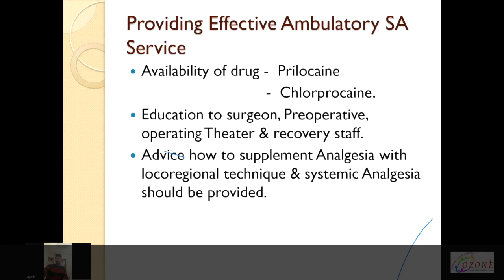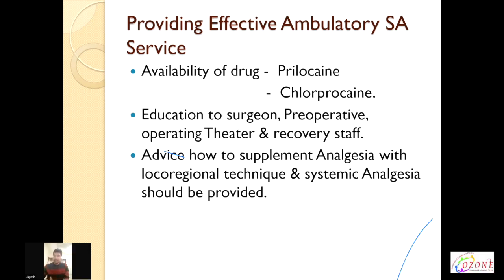To provide an effective ambulatory spinal anesthesia service, we need to make available drugs like prilocaine, chloroprocaine, or bupivacaine, which we generally use. Education of the surgeon, preoperative, operative theater, and recovery staff is important for a better success rate of ambulatory surgeries. Advice on how to supplement analgesia with local regional technique and systemic analgesia should be provided.